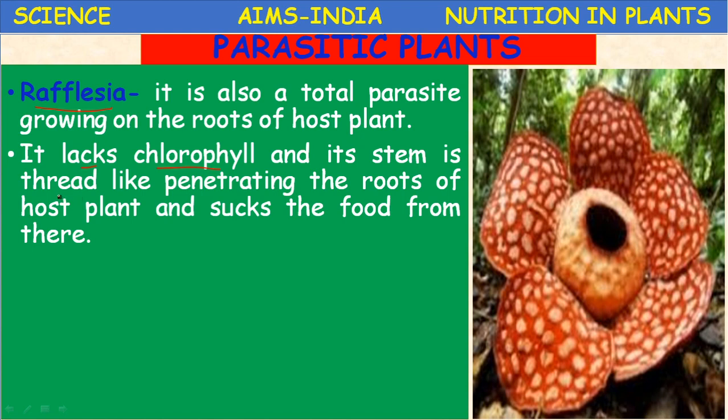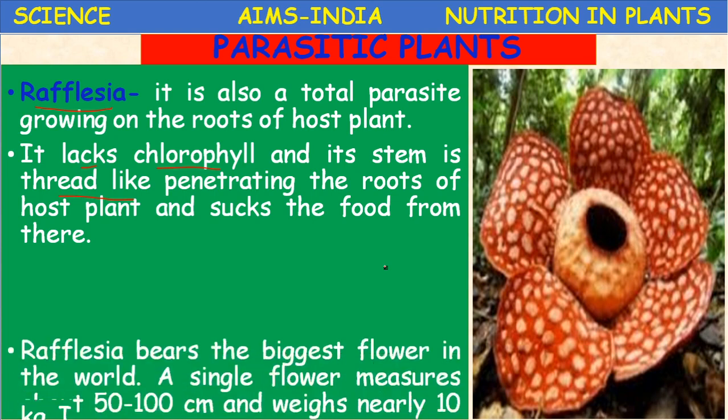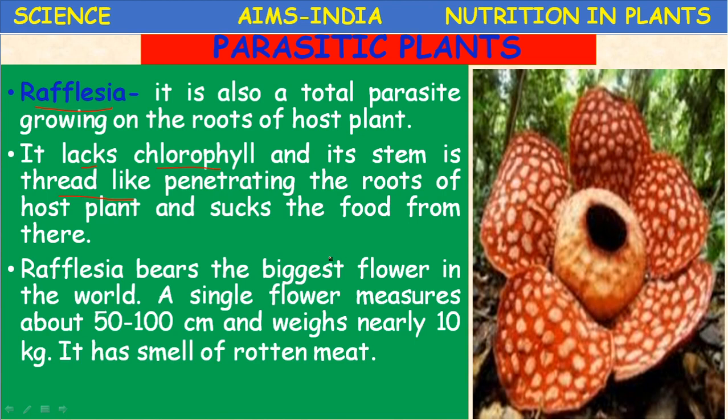So the stem is thread-like, and it penetrates the roots of the host plant and absorbs the food. It is one of the largest. This Rafflesia bears the biggest flower in the world.